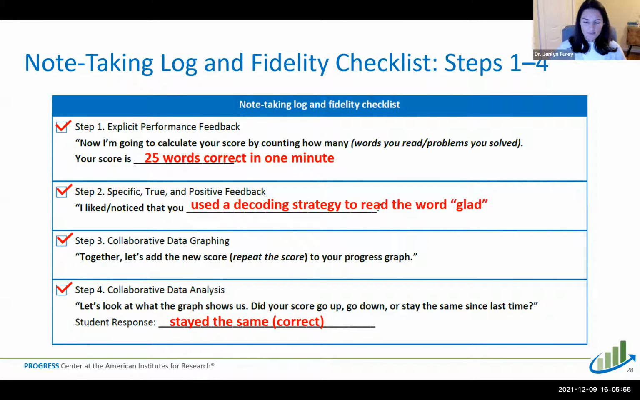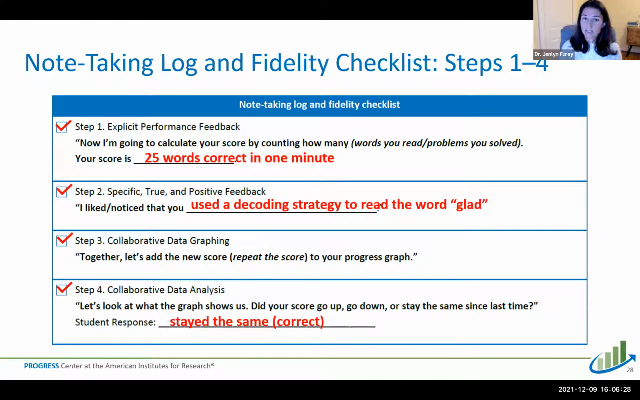Just to give you some other ideas about what this would look like when it's completed for a real student, we can see this example of a completed fidelity checklist and note-taking log for steps 1 through 4. So we see that in step 1, the student's score was 25 words correct in a minute. And the feedback that was given to the student on their performance was that I really liked that you used a decoding strategy to read the word glad.